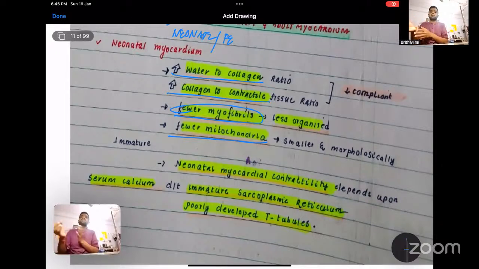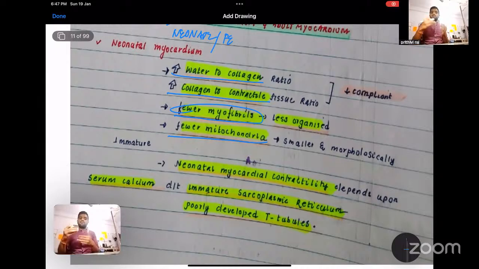And in the initial phase, in the neonate, your serum calcium will decrease. So if any myocardial depression occurs, before going for inotrope support, before giving dopamine, epinephrine, norepinephrine, anything, always check the ionized calcium level in the serum, because the fetus as well as the neonate will depend on the serum ionized calcium for contractile function. If the serum calcium is very low, then despite giving all the inotrope support, the myocardial contraction will not improve because the calcium is not there.